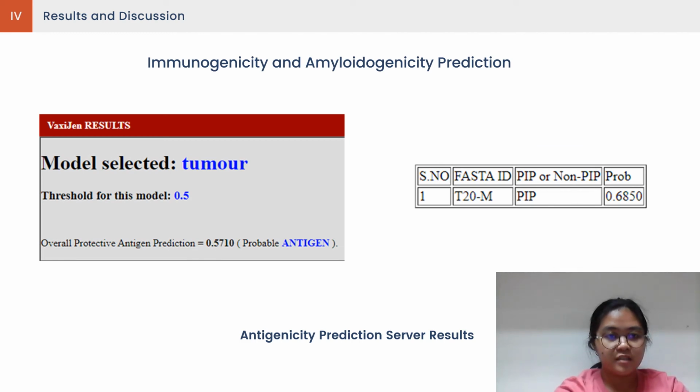Overall, the results indicate that while T20M is not prone to protein aggregation, T20M may be classified as immunogenic, as in able to elicit an immune response from the body. This is a major problem in protein-based therapeutics, and while peptides are not typically immunogenic, it is still a concern when talking about therapeutic molecules.